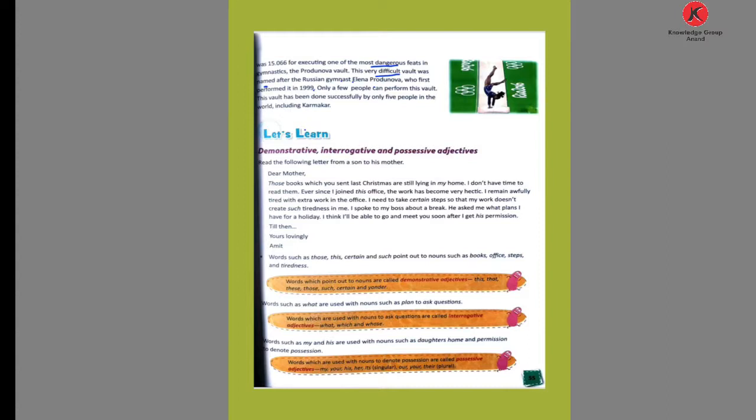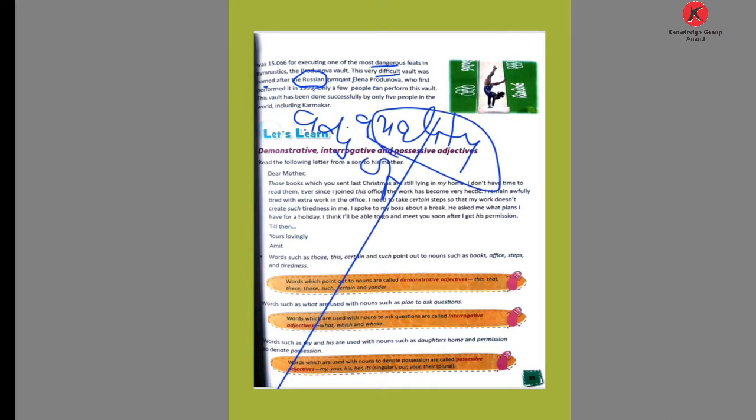And the second, the Russian gymnast. Here given the word Russian. Russian is also showing quality, an adjective of quality.